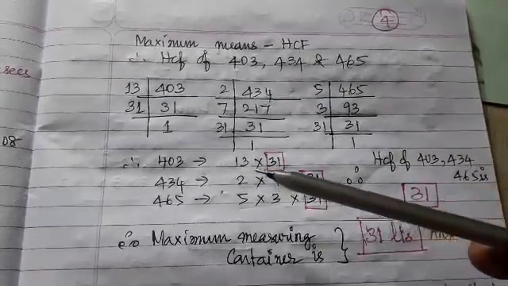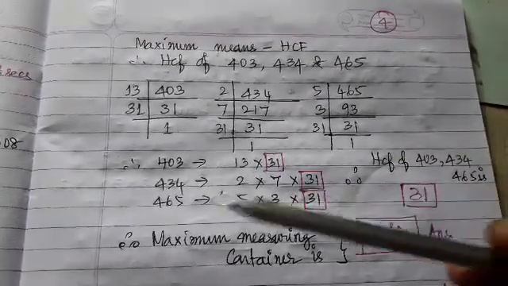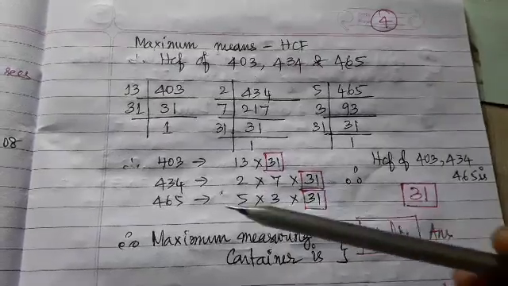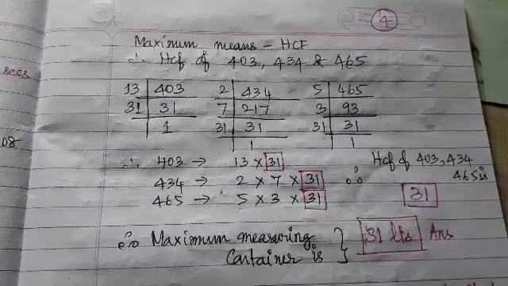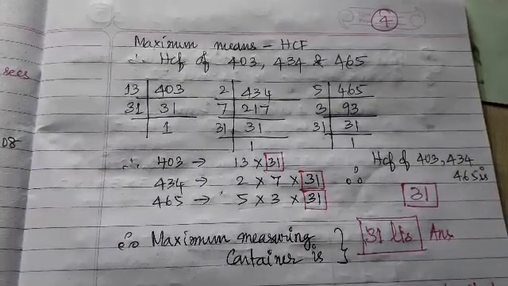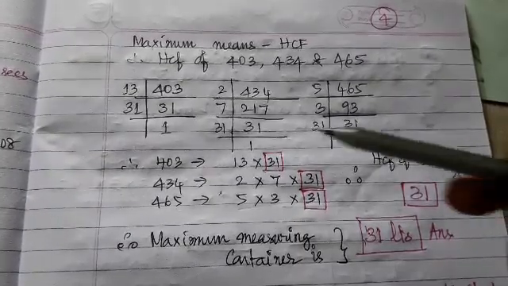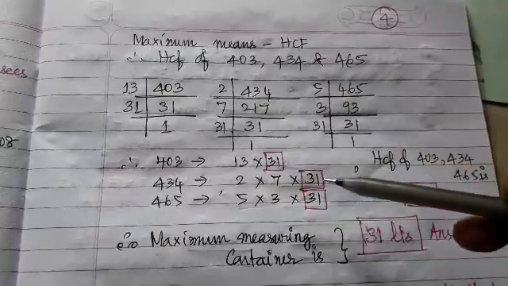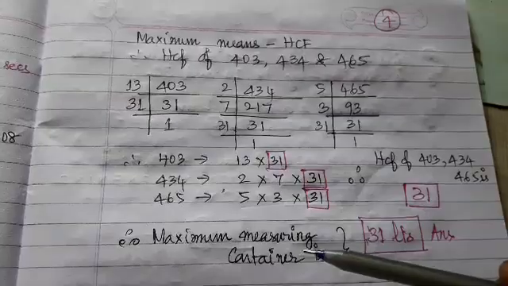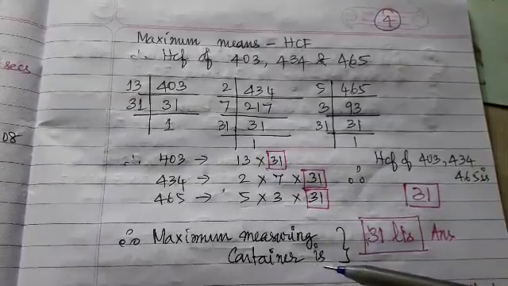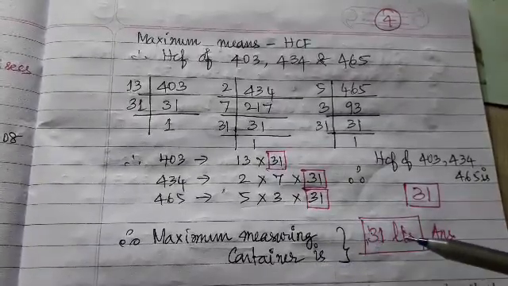Now for 403 what are the factors? 13 and 31. 434: 2, 7, 31. 465: 5, 3, 31. So among these what is common? 31, 31, 31 factor is coming in all three numbers. So therefore the maximum measuring container has a capacity of 31 liters.